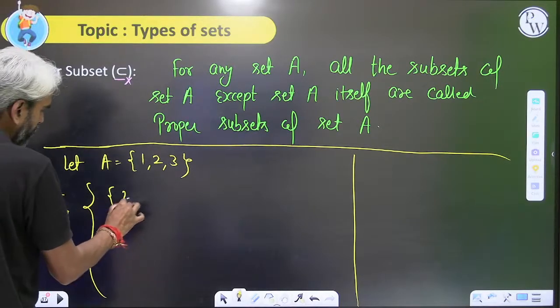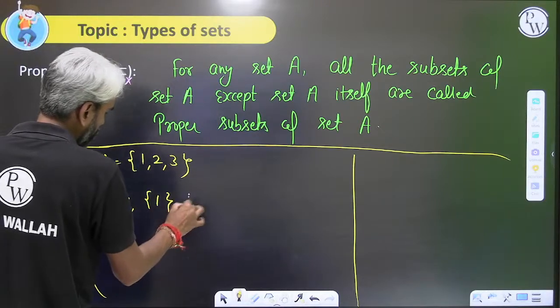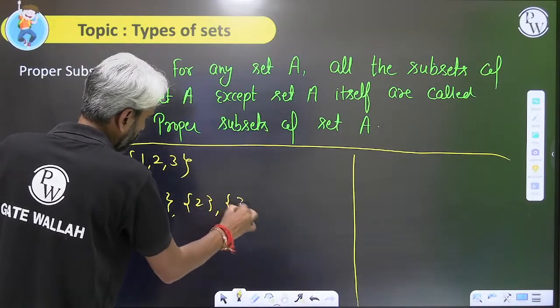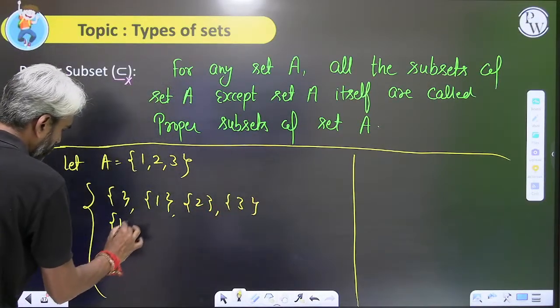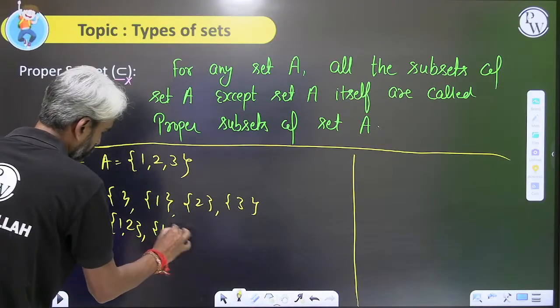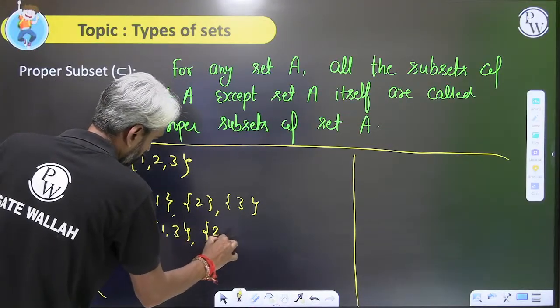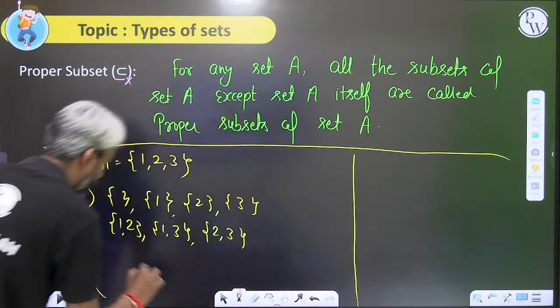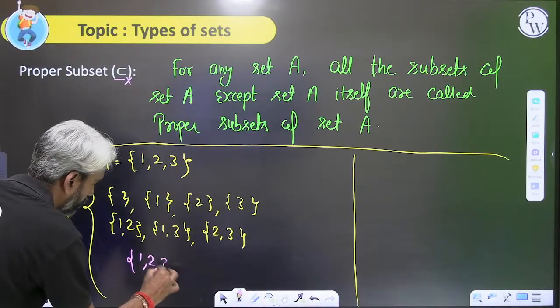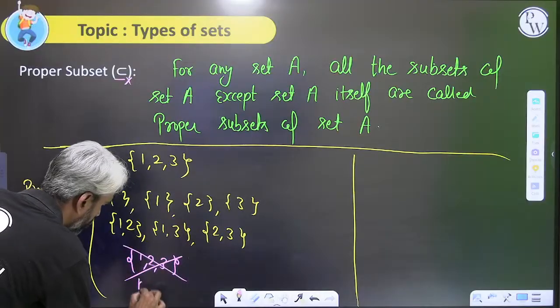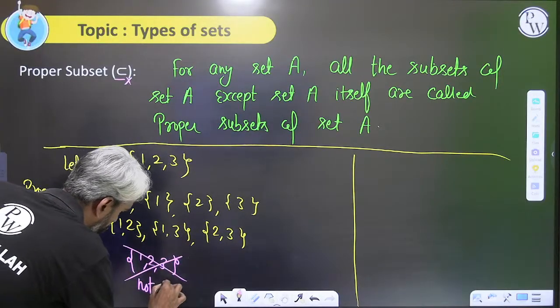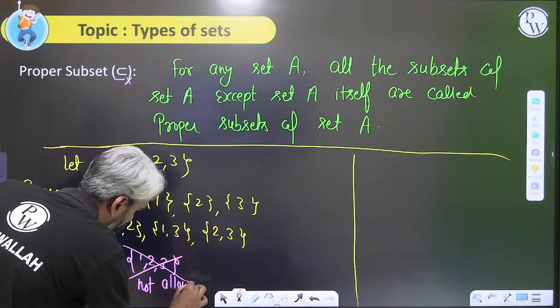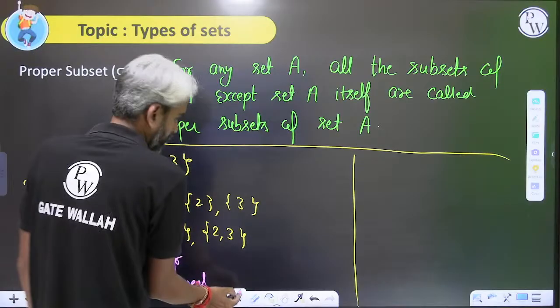The proper subsets of A are: phi is a proper subset, {1}, {1, 2}, and so on. Obviously, {1, 2, 3} is not included. Not allowed.